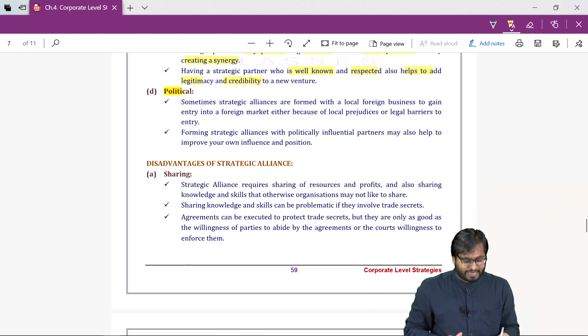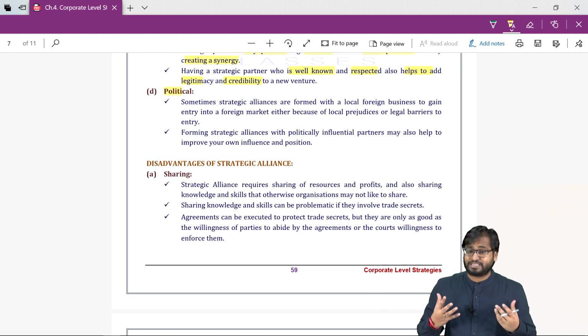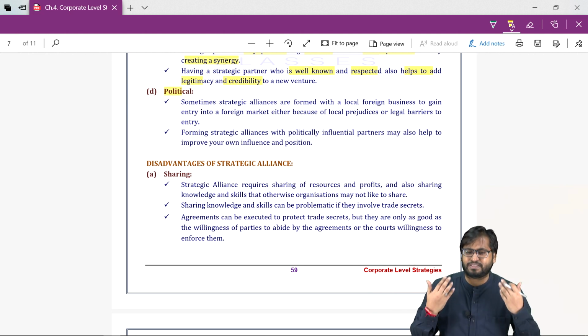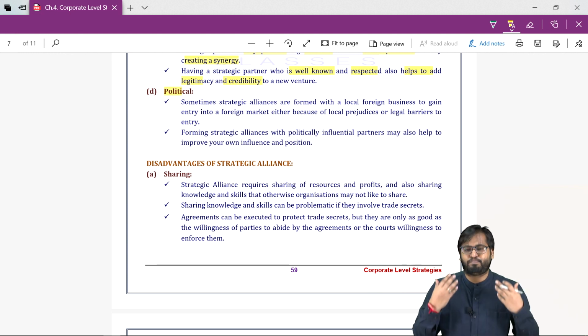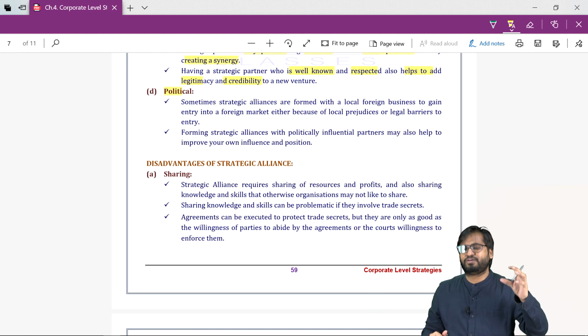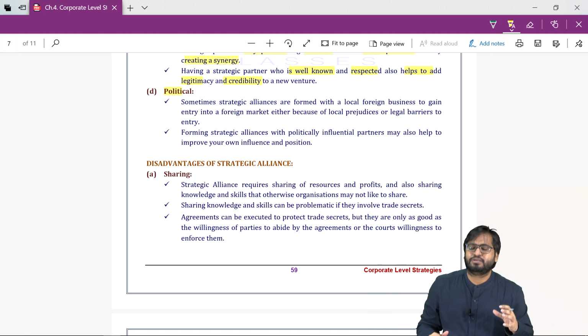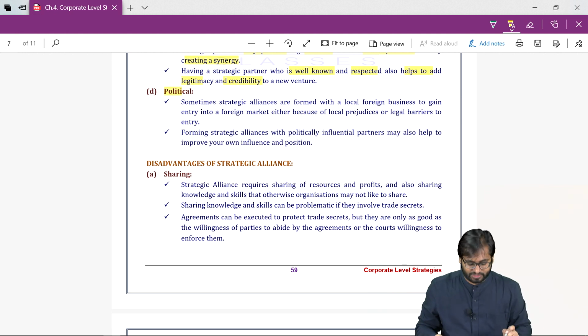The last advantage is political advantage. In some countries, the law of land requires that if you are a foreign company wanting to start business in their country, you will have to have a local partner. So in order to have a local partner, you are having a strategic alliance.